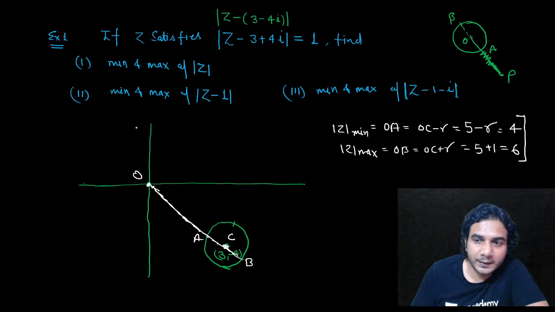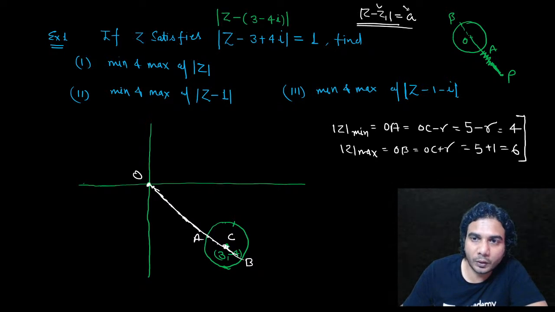Subhashri, do you know how to write the equation of a circle? This equation, mod of z minus z1 is equal to a, represents a circle with center z1 and radius a. That is the locus of z. So we are doing that.